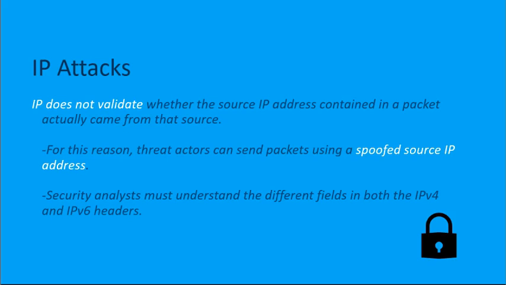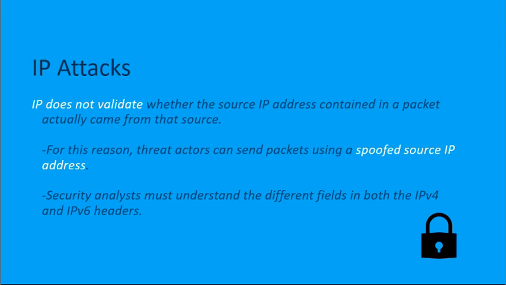Let's get in the mindset of a threat actor. And in the mindset of a threat actor, we're going to talk about IPv4 and IPv6 attacks. That's all contained here in IP attacks. Now, IP, or Internet Protocol, does not validate whether the source IP address that's seen in a packet is actually the legit, real source IP address for this message. Because of this, our threat actors can send packets using a spoofed source IP address. They can put whatever source IP they want on the message.